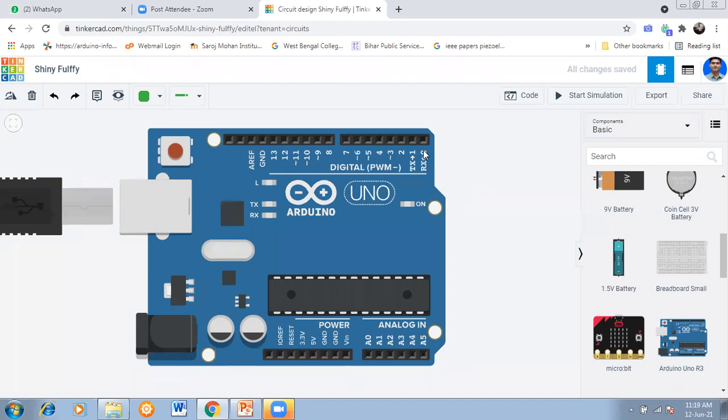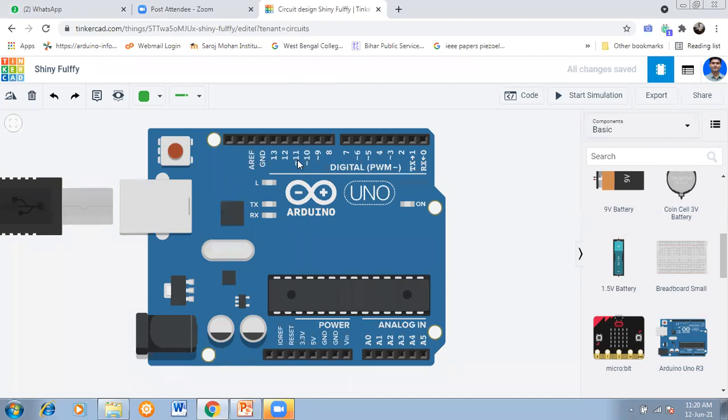Along with these pins, some pins are marked with a tilde. See, the wave symbol is shown. Those are 3, 5, 6, 9, 10 and 11. These are called PWM, that is pulse width modulation. You are students of electronics and communication, so you are studying communication also, and you must have heard the term PWM, pulse width modulation.